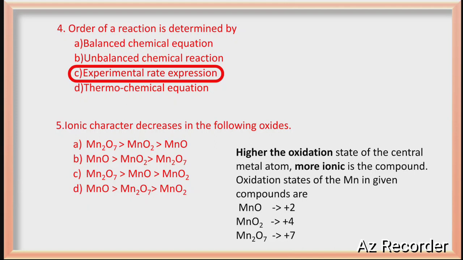In MnO, oxidation state of manganese is +2. In MnO2, oxidation state of manganese is +4. In Mn2O7, oxidation state of Mn is +7. So obviously Mn2O7 has the highest oxidation state, so Mn2O7 has the highest ionic character. So Mn2O7, MnO2, MnO, that should be the order. Option A. I hope you are following.